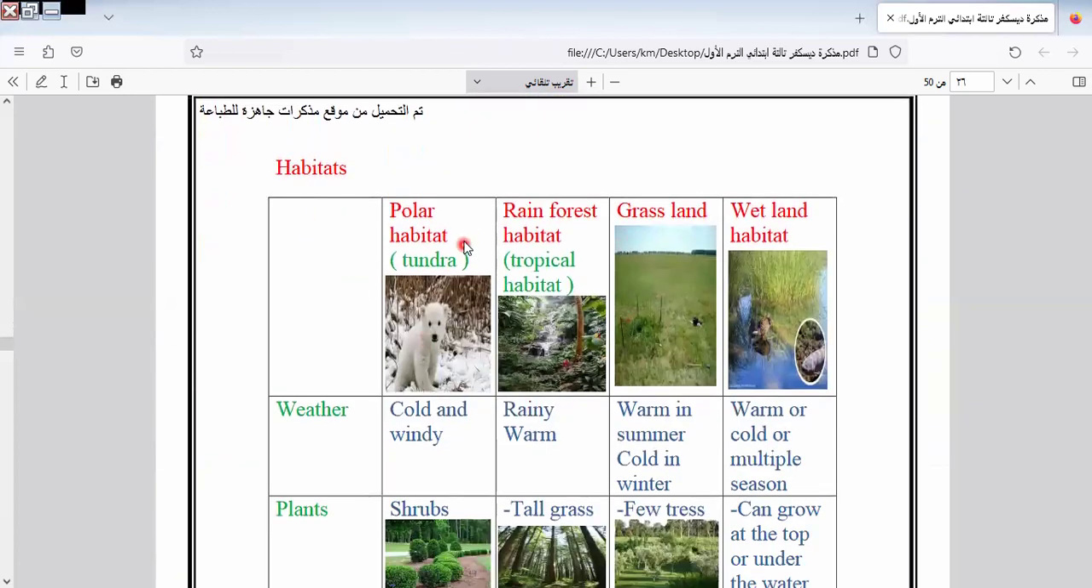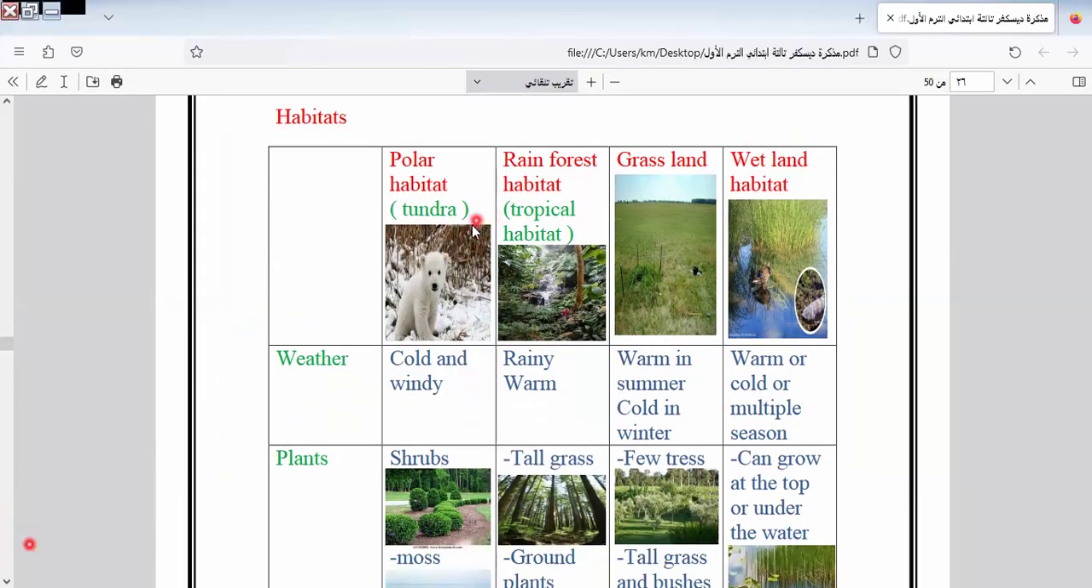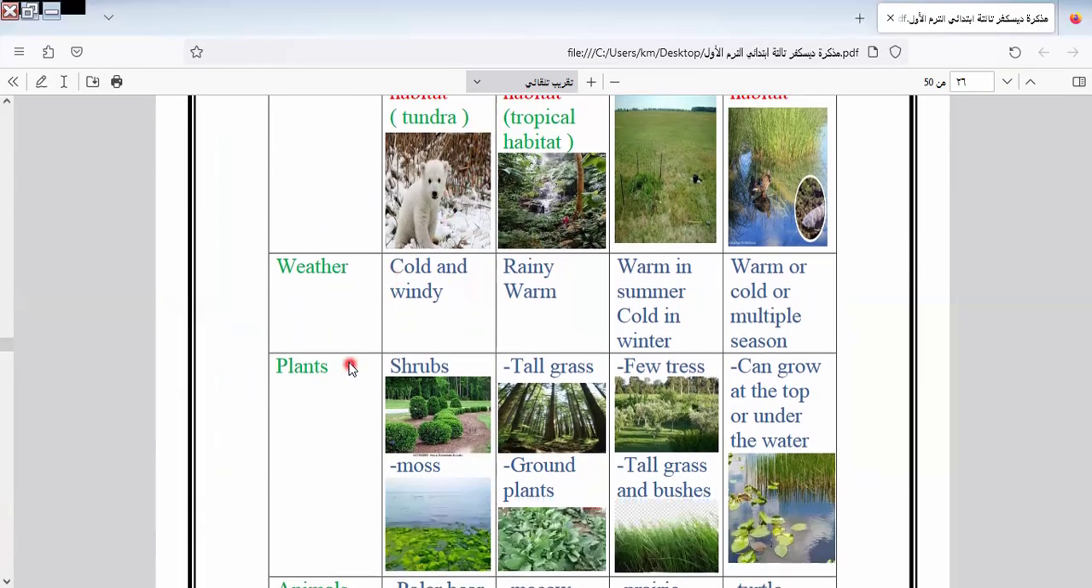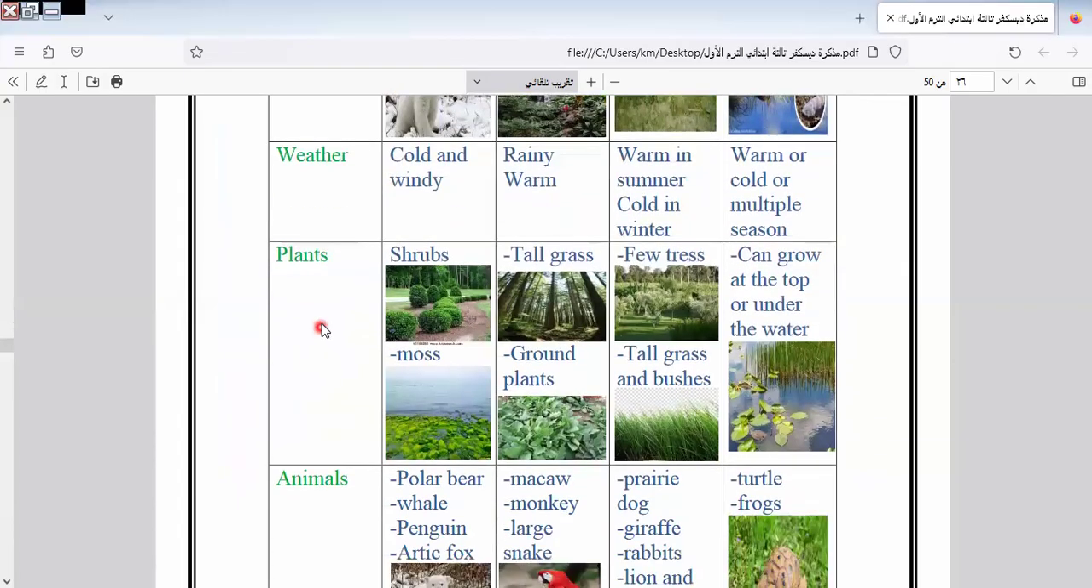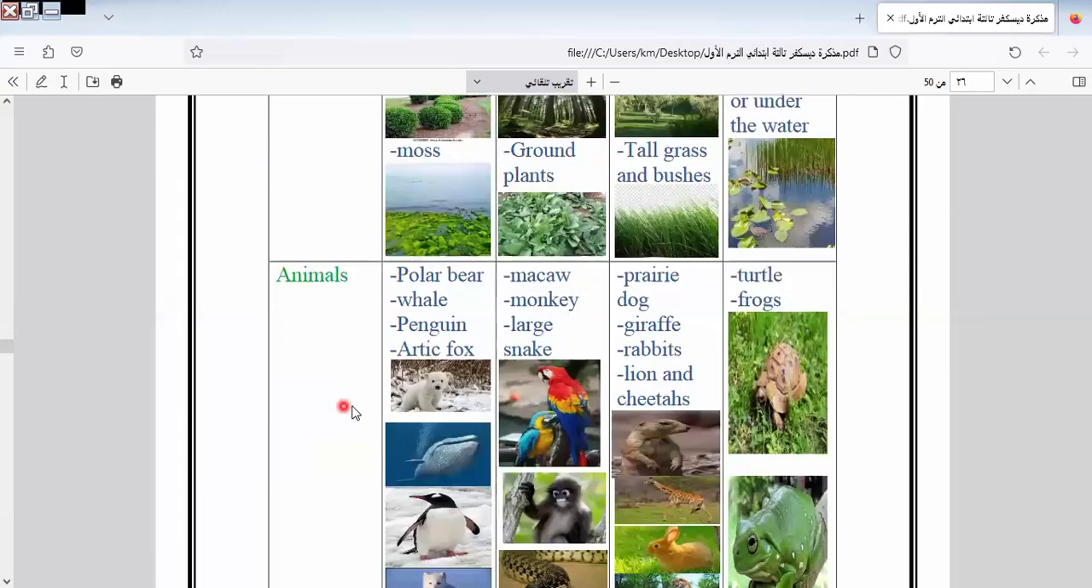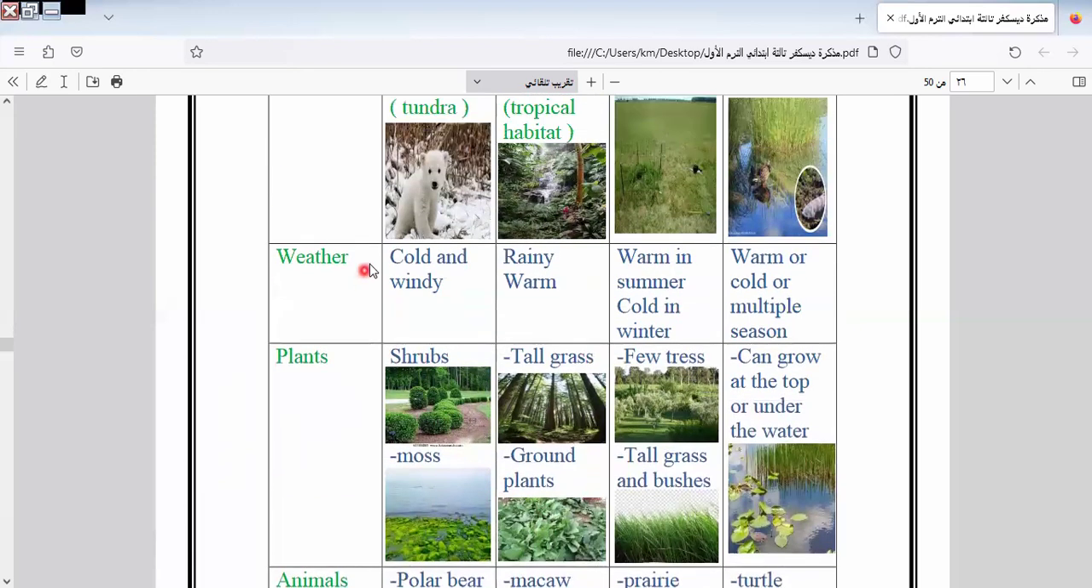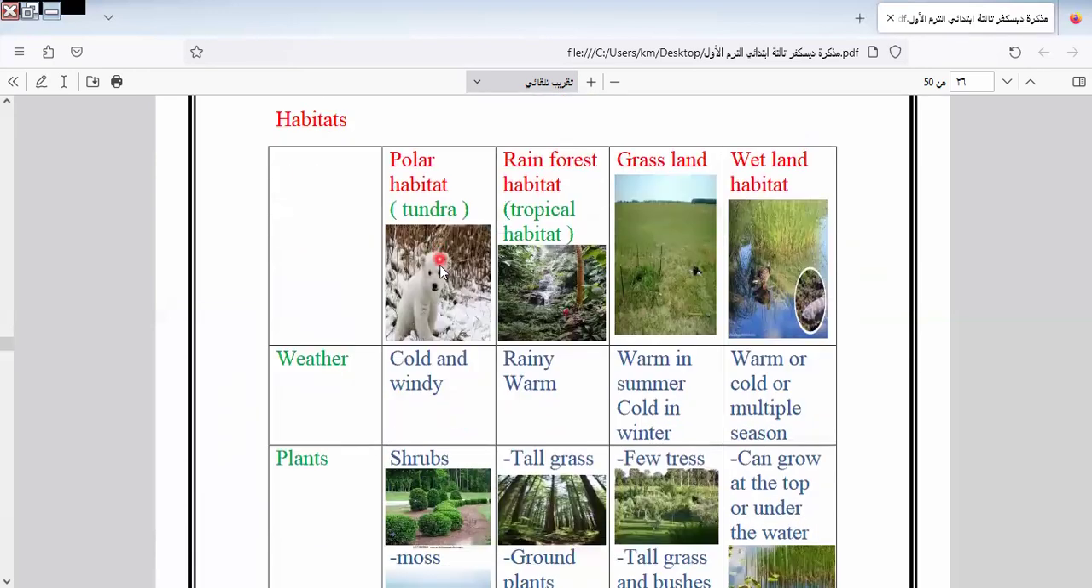The habitats. We have many habitats. We have polar habitat, rainforest habitat, grassland habitat, and wetland habitat. Let's know every habitat, the animals and plants that live in this habitat. Here we have the weather. When we talk about the habitat, I talk about the weather, the plants, and the animals.